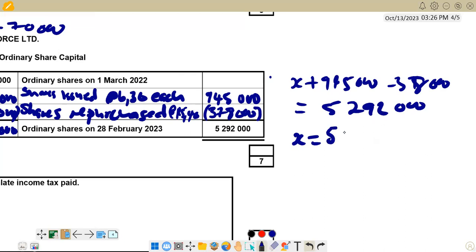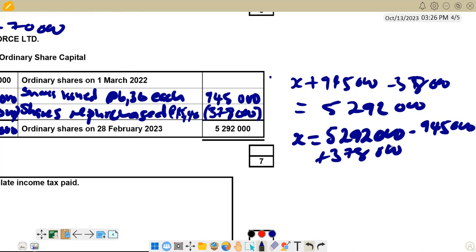So it's 5,292,000. Then this one becomes a negative, so you're saying minus 945,000. Then this one becomes a positive, so you can say plus 378,000. So you can now find this figure. If you do that correctly, you are going to get 4,725,000. So that is what we have there. So that's the ordinary share capital note.